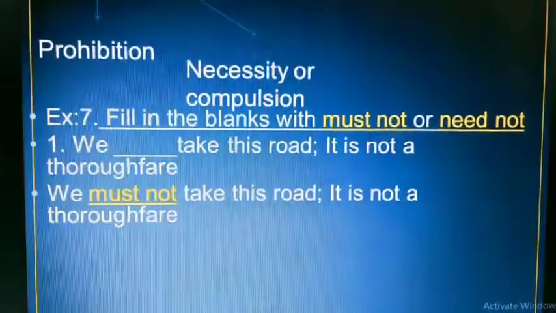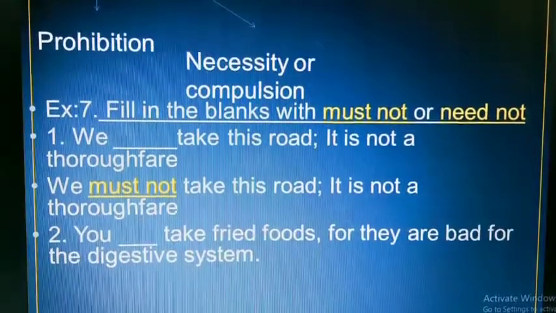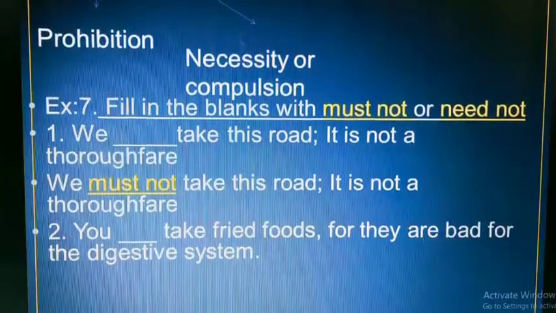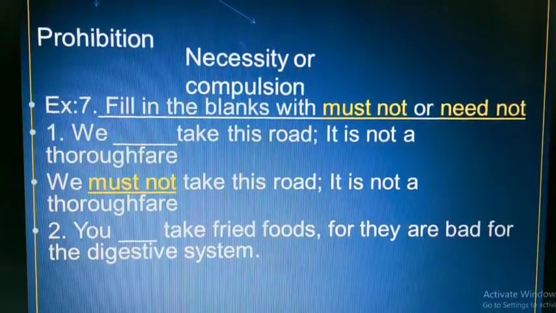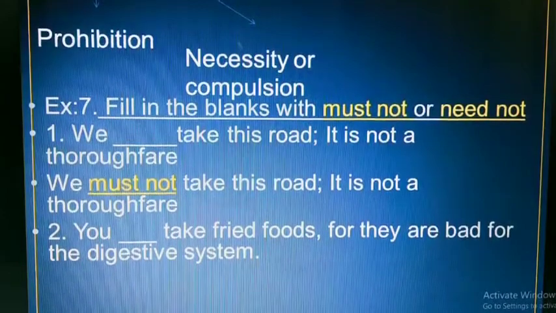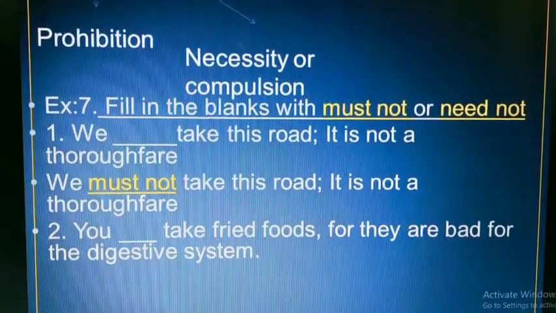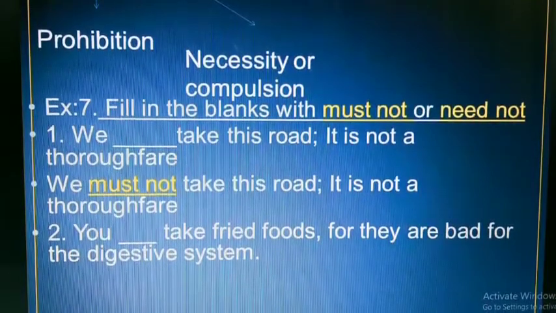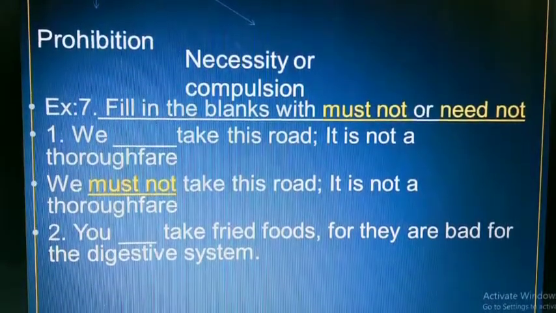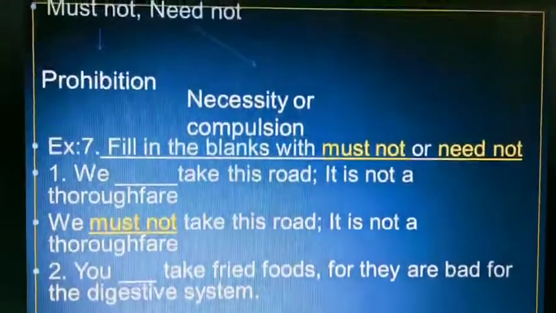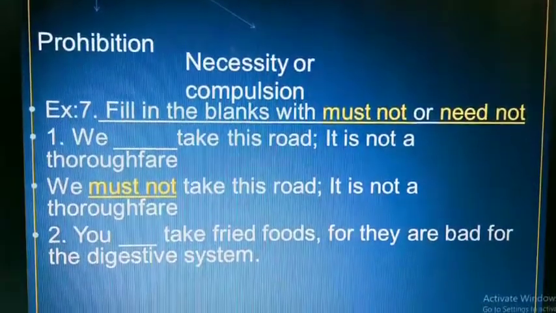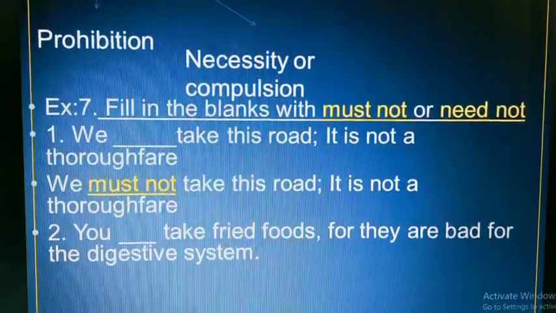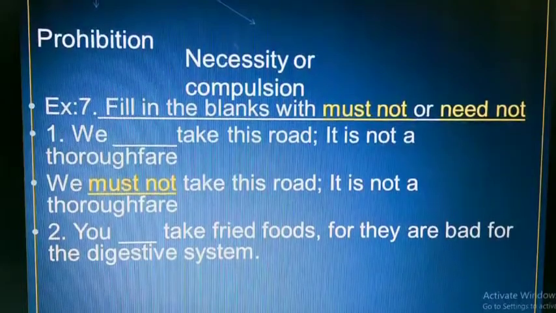It is not a thoroughfare. Now next one: you dash take fried foods, for they are bad for the digestive system. Here, yes, there is no necessity or compulsion. So here we will take need not. You need not take fried foods, for they are bad for the digestive system.